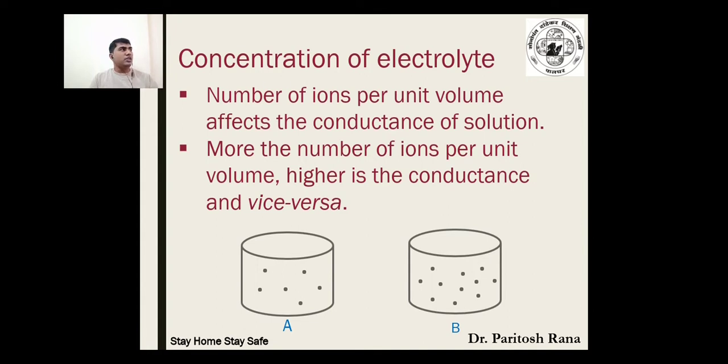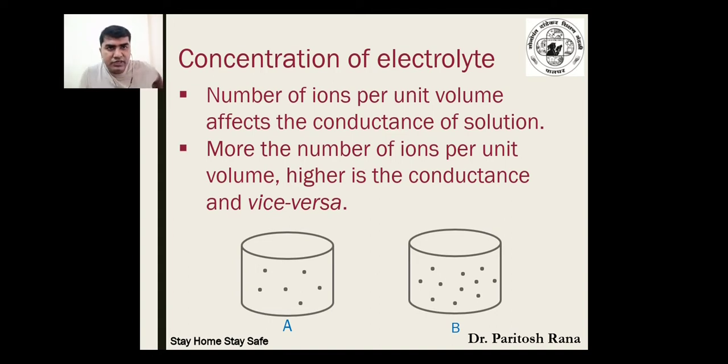Now you can see in figure A, I have tried to show you the number of ions. The black dots show you the ions. So it is a less concentrated solution, whereas figure B shows you the highly concentrated solution.